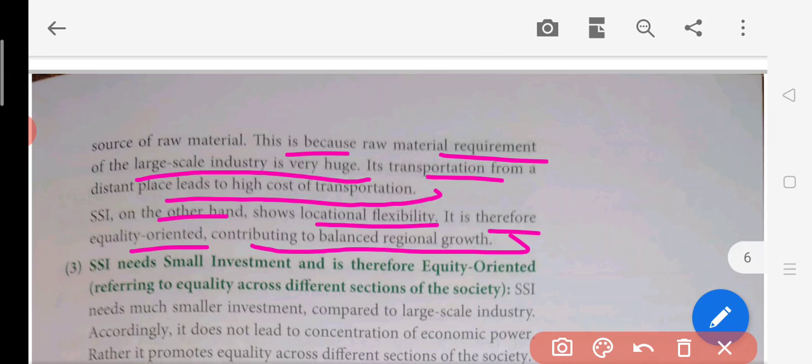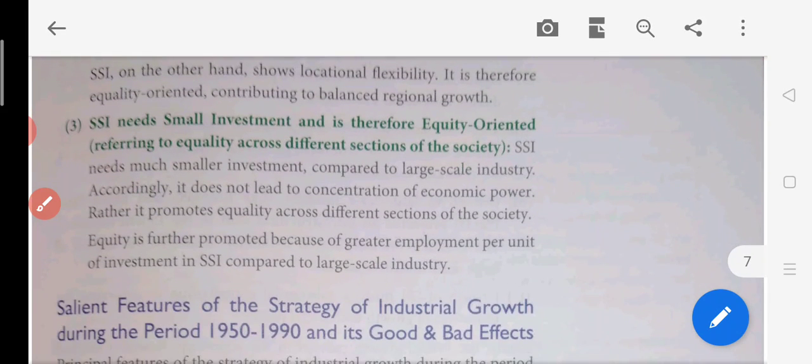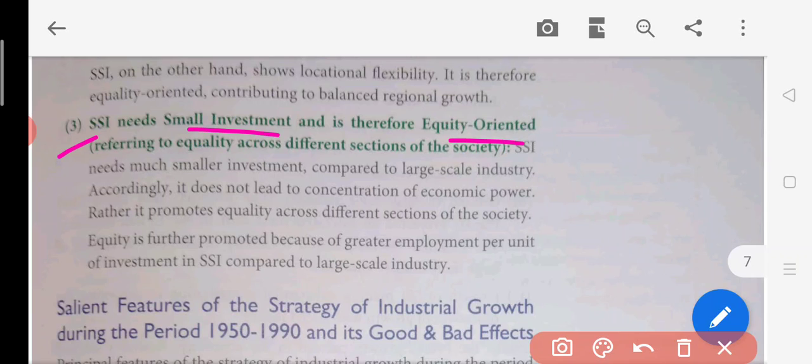So by the establishment of this small scale industry, we can improve the condition of any area, any urban area or any rural area. We can establish this type of industry, nothing but a small scale industry, and we can improve that area. So that was another focus of the government. Now, SSI needs a small investment. We know this is a small company, it needs a small amount of investment, and therefore it is equity oriented.